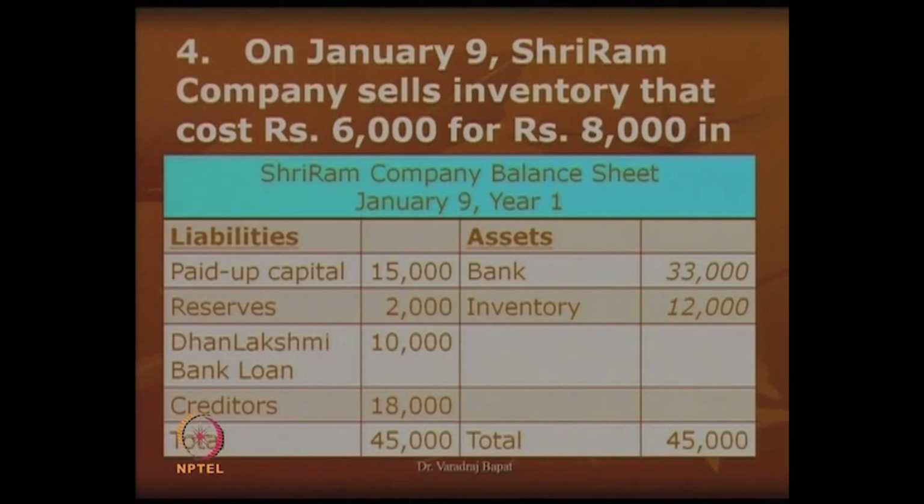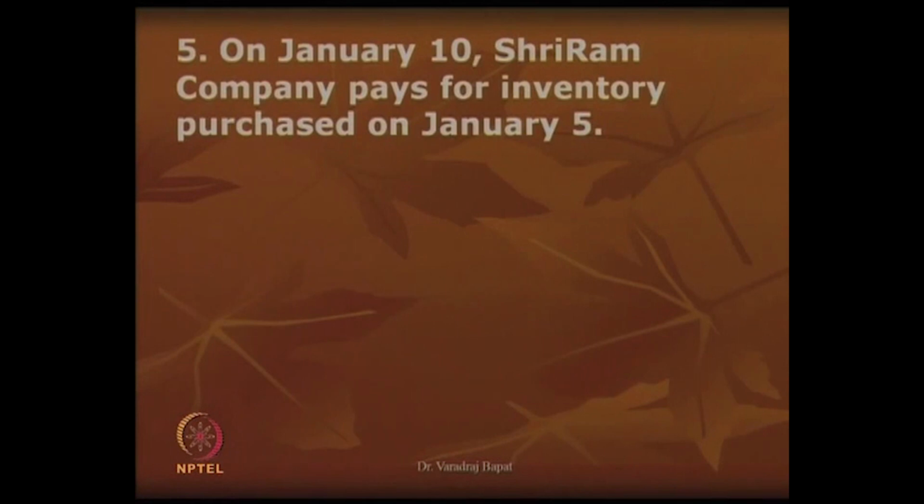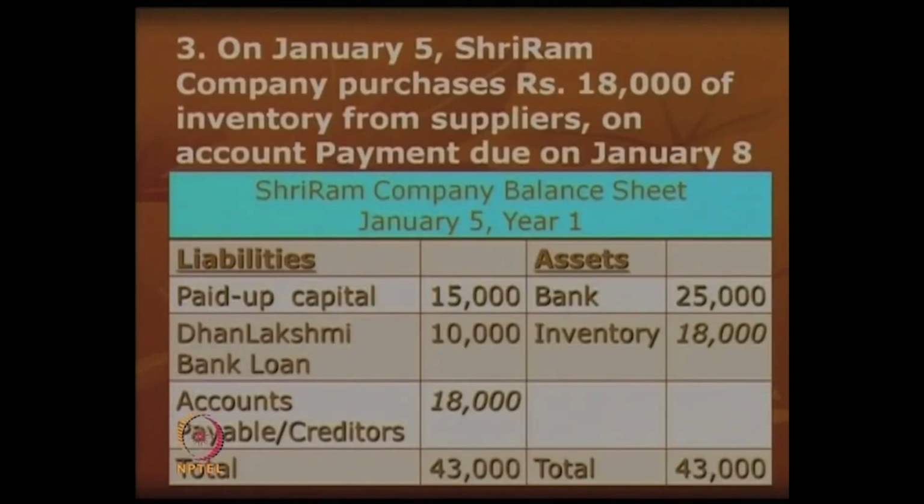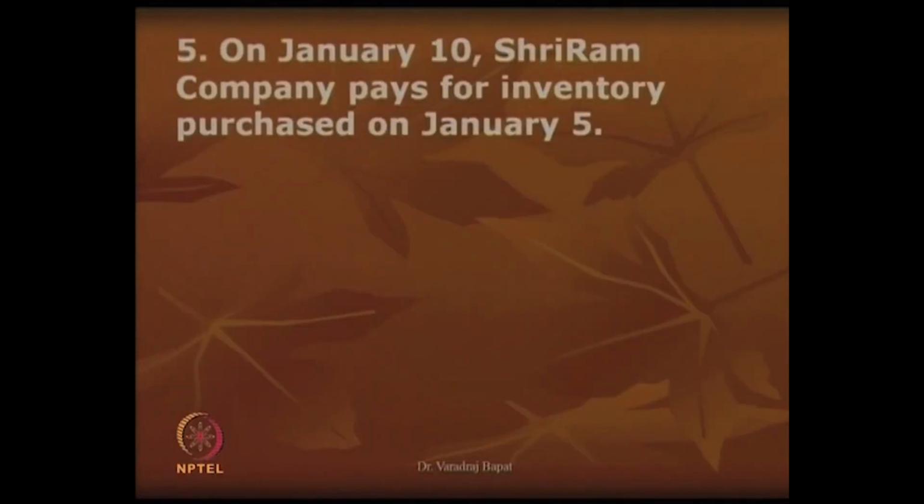Now, let us go to the 5th transaction. Here, as you can see, on Jan 10th, the company has paid for the inventory which it purchased earlier. I will just take you back. If you remember, on Jan 5th, they purchased the inventory, that is goods, and the payment was due on Jan 8, but nothing was paid on Jan 8. So, there is no transaction on January 8. However, the amount is paid on 10th Jan. So, the 5th transaction has happened on 10th Jan.